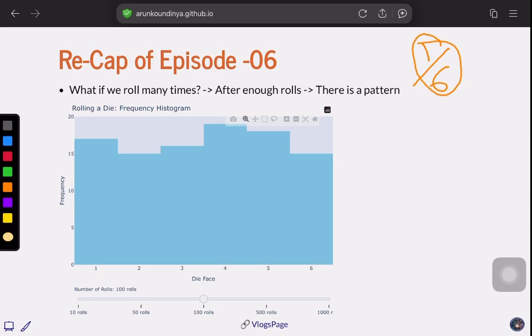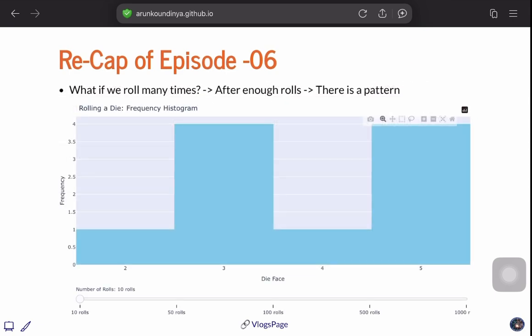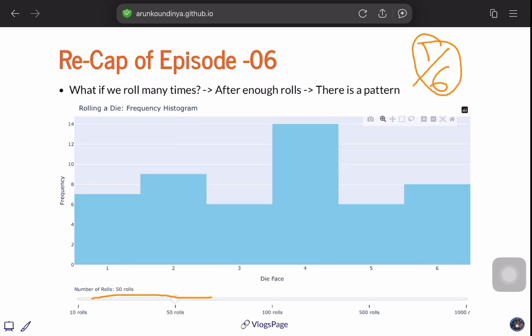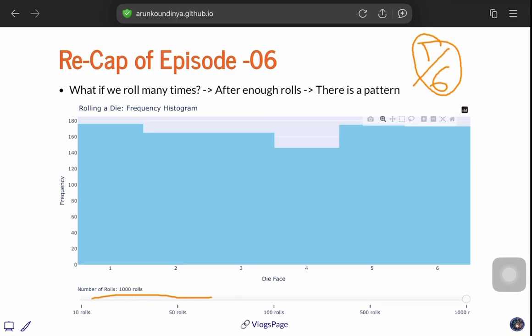So that's what we have seen in the last time. Say, for example, if we roll it 10 times, we see a little bit non-uniform distribution because 5 can occur many times and maybe 3 can occur many times, but not 2 and 4. But if we roll it enough times, like 500 rolls or 1000 times, we can see that each face has an equal probability to occur.